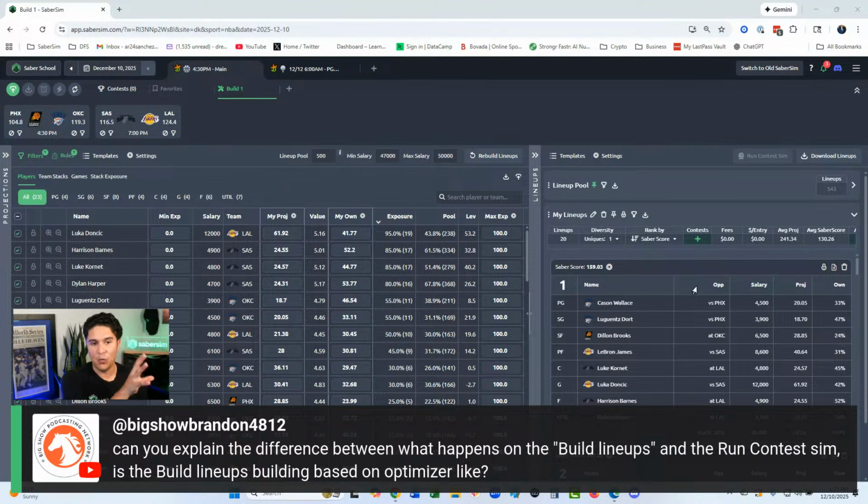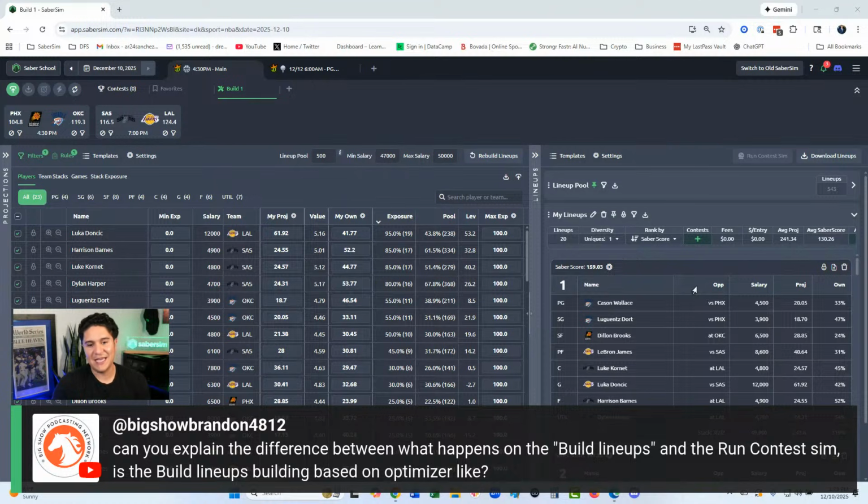So there's sim 1, which is like building lineups. And then there is sim 2, which is effectively evaluating the lineups. It's saying, hey, yes, I know the sims were built, I know these lineups were built using the sims, but when we take your lineups that were built and put them up against what we think the field is going to play, how profitable are those lineups if you were to play this slate out over and over and over again? And then that's what the ROI effectively ends up telling us.